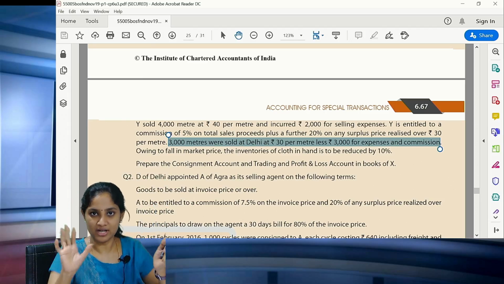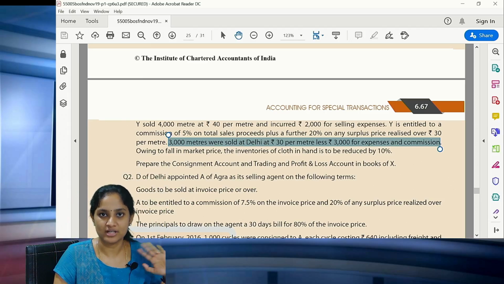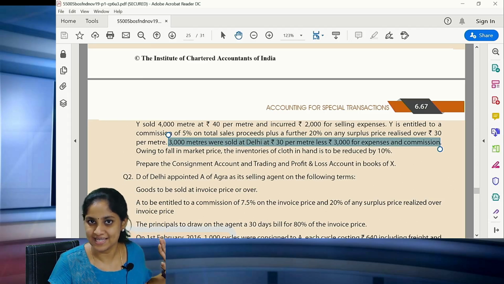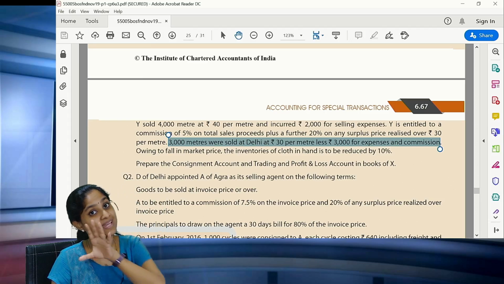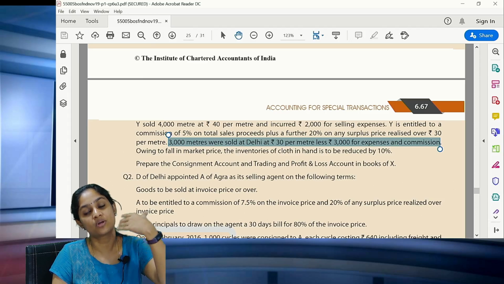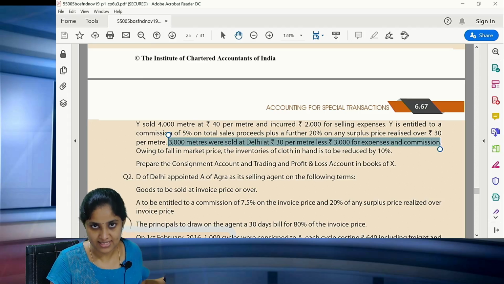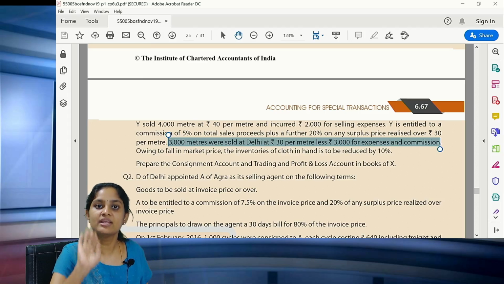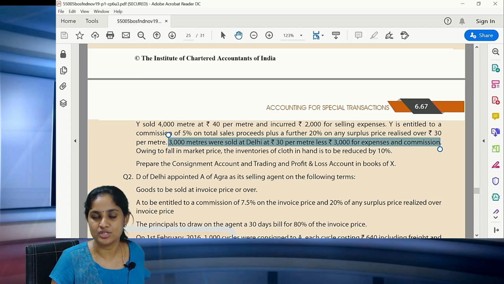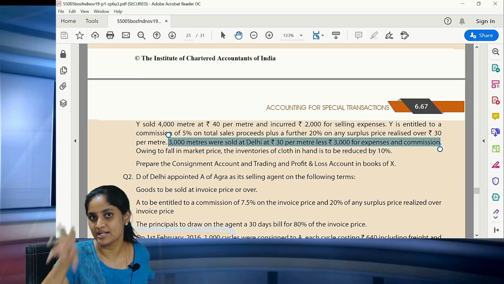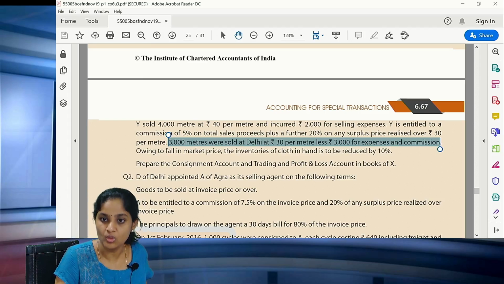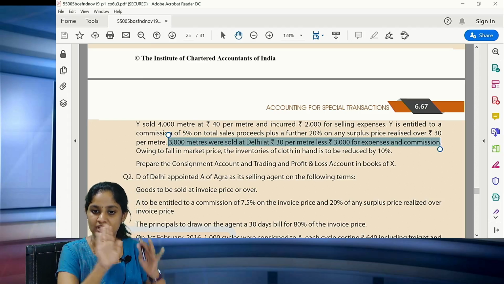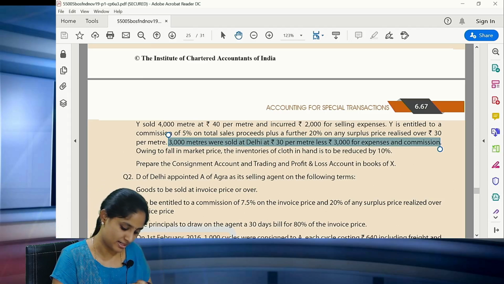He purchased total 10,000, 5,000 sent on consignment, for which we prepared the consignment account. Finished. Now the remaining 5,000, he has sold 3,000 meters of that particular stock. Remaining 2,000 is going to be there as closing stock. So this particular 3,000 and 2,000 should go to your trading account. It will not come into your consignment account.